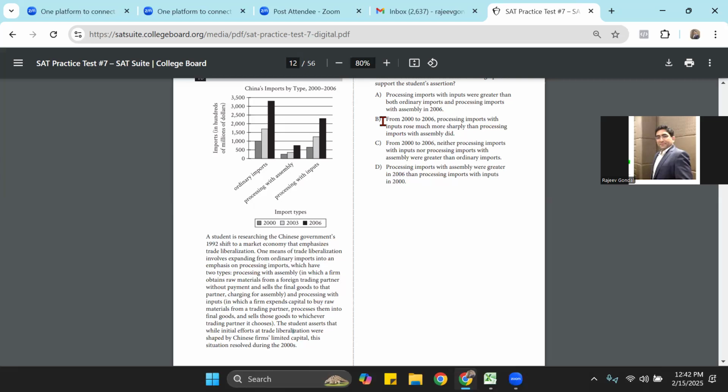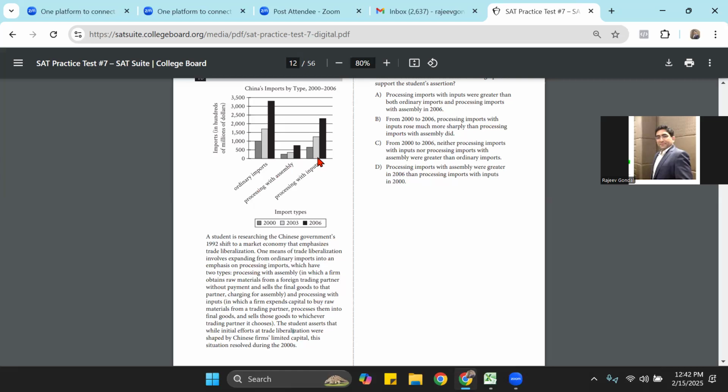So B pretty much tells the idea or supports the idea that Chinese resolved their capital problem in 2000s because they clearly moved from an arrangement where they were not paying anything for the raw material to an arrangement where they were paying for the raw material, which means they had that initial capital to spend and get the raw material.